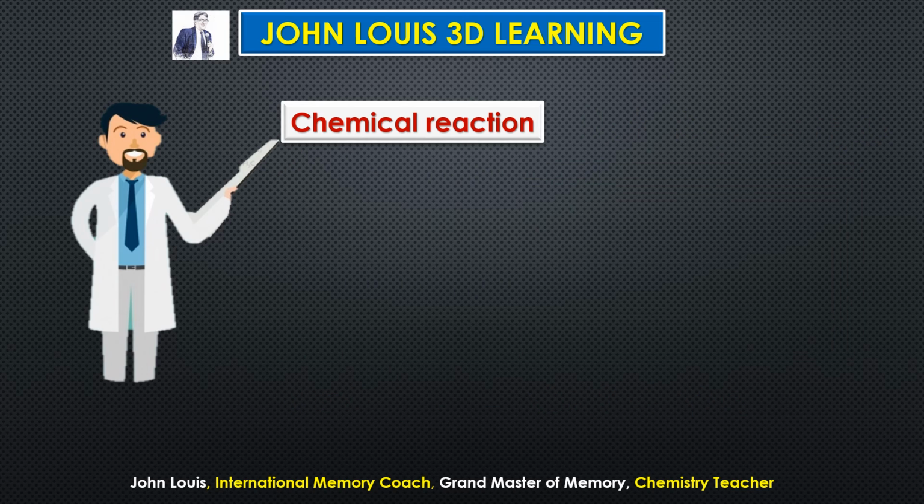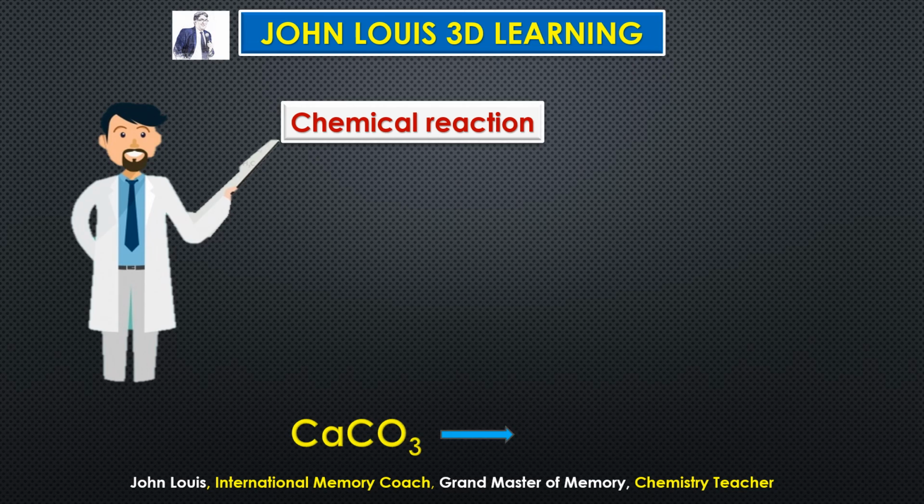So what is meant by chemical reaction? So many people think that chemical reaction and chemical change are almost the same, almost similar. Yes, they are. But chemical reaction is a process. It is a process. How the bonds are broken, how the new bonds are created in the product, that is what is known as chemical reaction. So what change takes place is chemical change. But how the change takes place is known as chemical reaction.